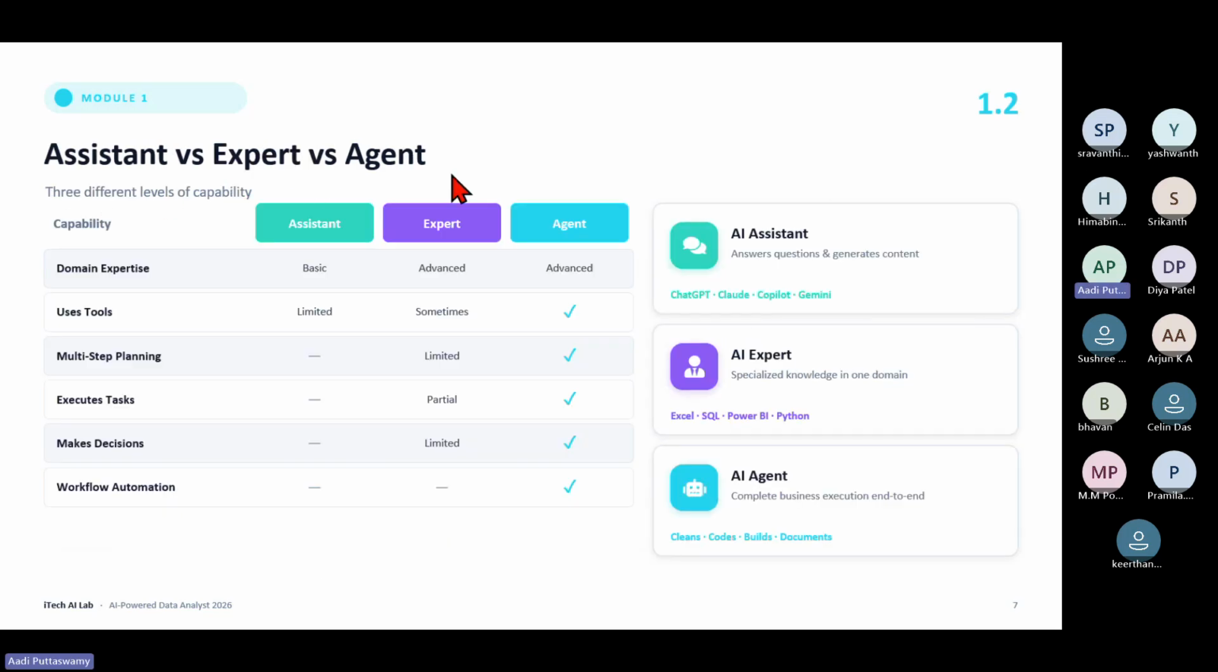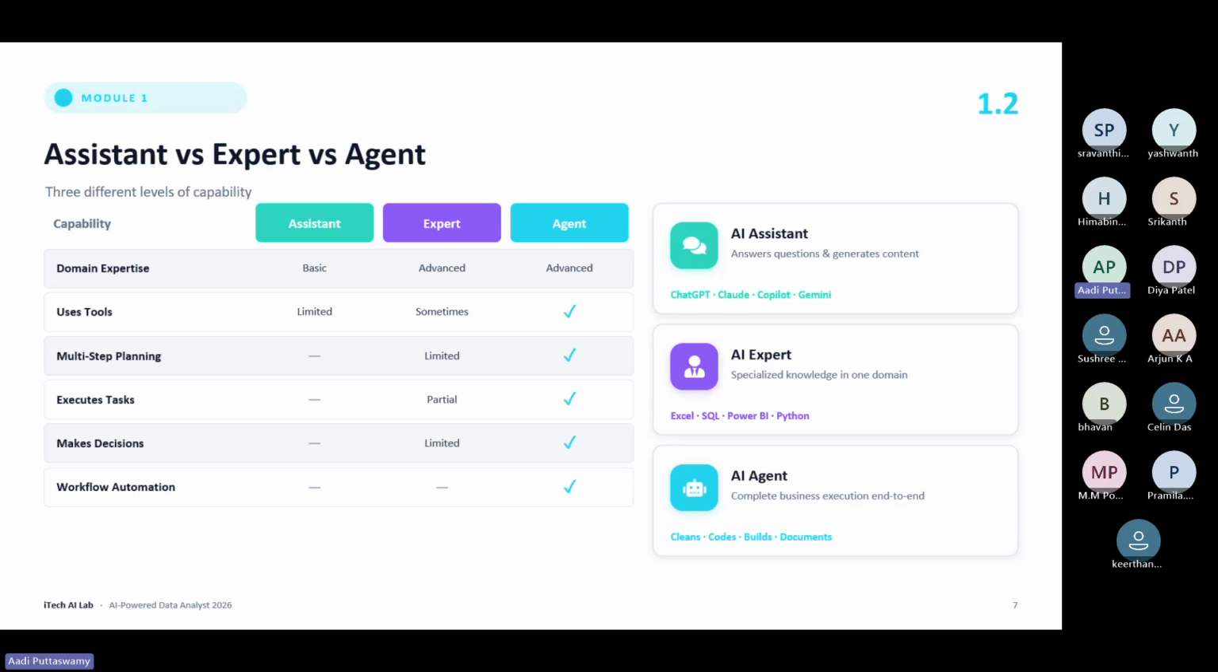Assistant versus expert versus agent. Let's see. Domain expertise: basic, then expert, then advanced agent. So this has given me a very nice table. Go through this. It uses tools: limited sometimes, but the agent uses them all the time. Then multi-step planning, execute task, make decisions, workflow. See, the assistant will only give the information. That's all. Can you see this one? The expert can only do a few things, but the AI agent can do a lot of things. This PPT also I'll be sending you. Just keep it for your reference. Very neatly it has given step by step.